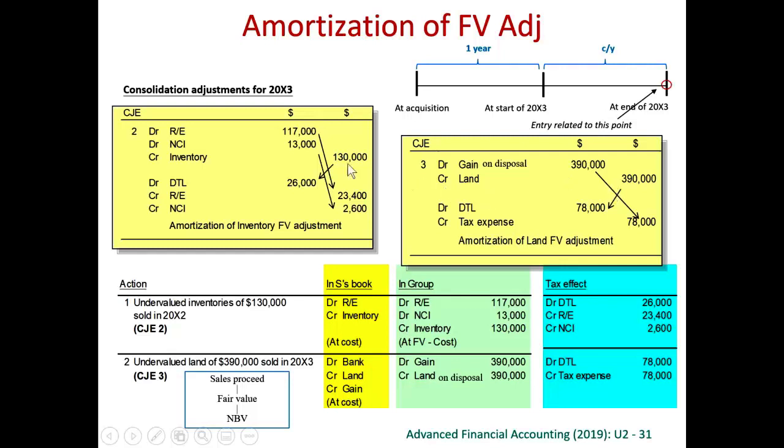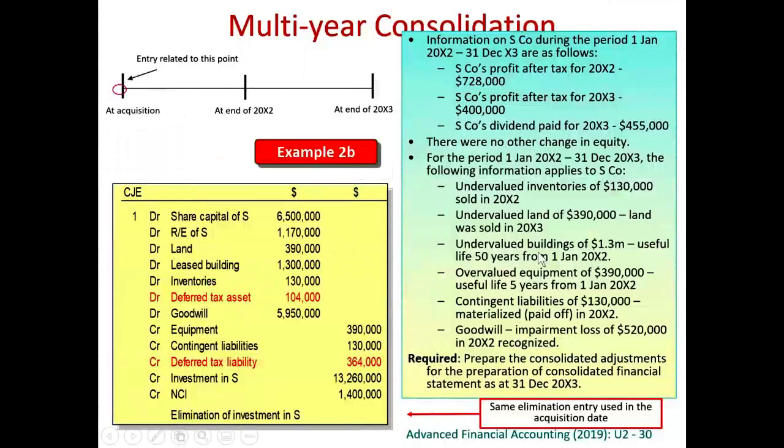If this is an inventory, we debit cost of goods sold, but this is not inventory. This is not part of our main business. So we don't debit cost of goods sold, we debit gain on disposal. So the gain on disposal that the subsidiary has recorded has been overstated. Right? So now we debit away the gain on disposal, partly that we have overstated. So we credit land and debit gain on disposal. We debit gain on disposal because this is a current year 2003 gain on disposal. If this is a gain on disposal last year, we should debit retained earnings and NCI, just like what we have done for inventory.